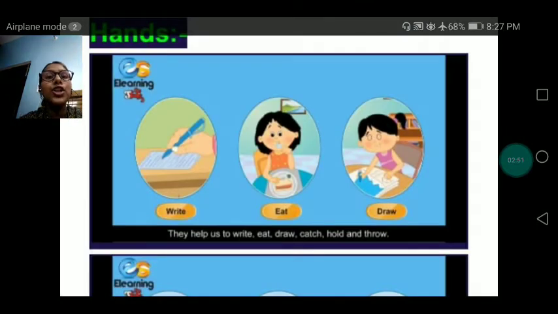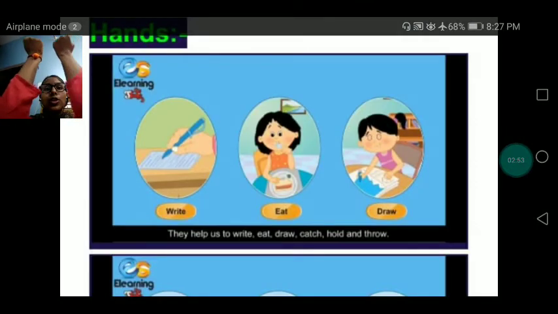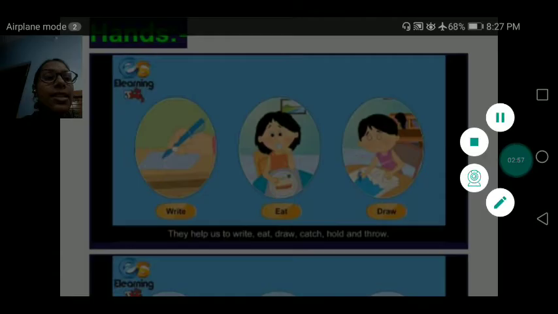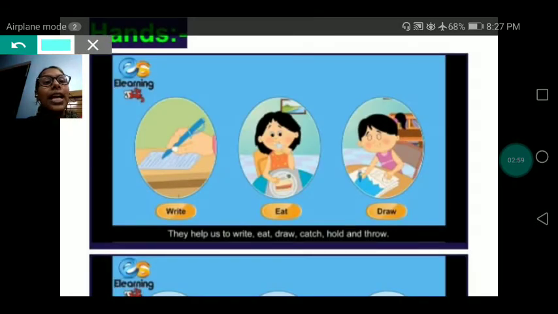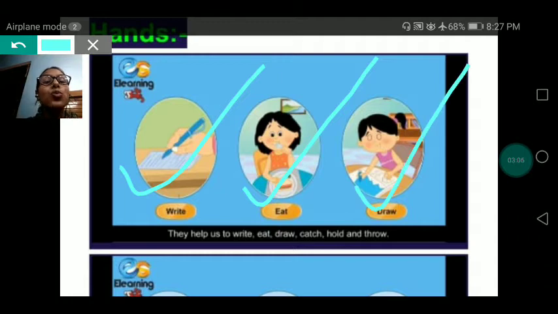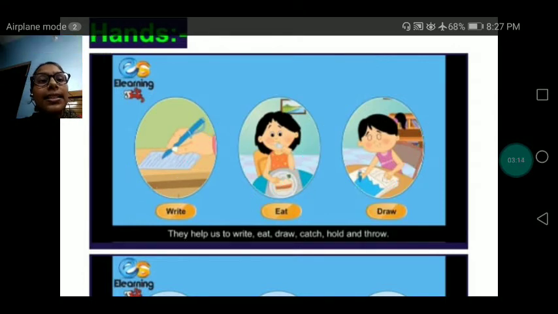We all have 2 hands. How many hands? 2 hands. With the help of hands, what can we do? With the help of hands, we can write. We can eat. We can draw pictures. We can color the picture with the help of our hands.